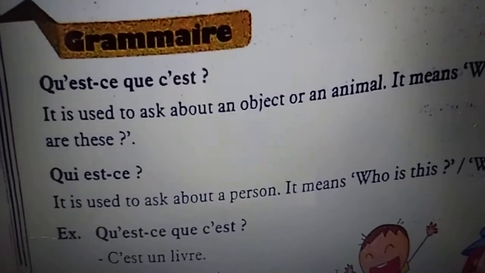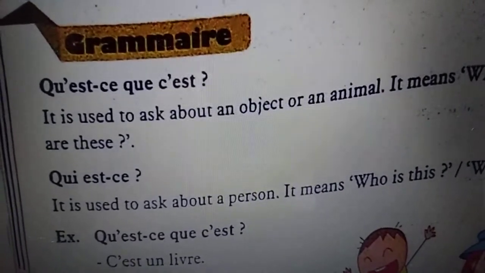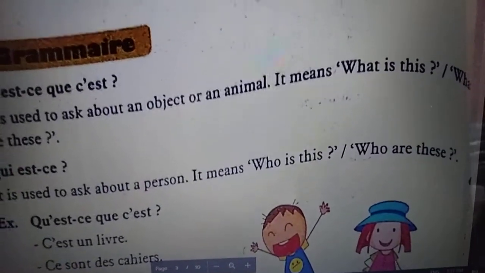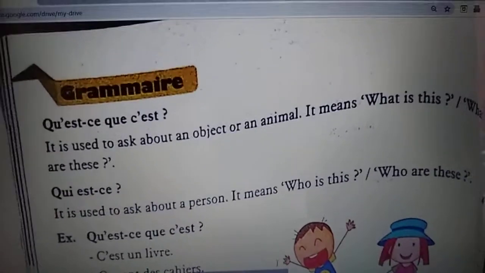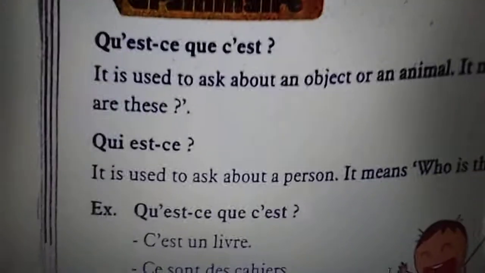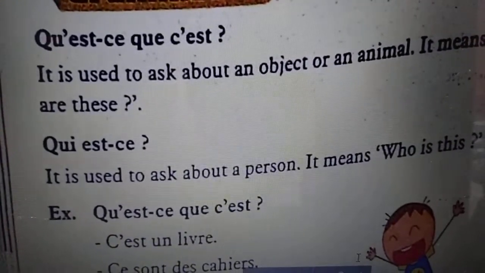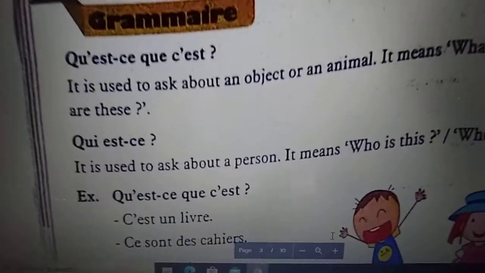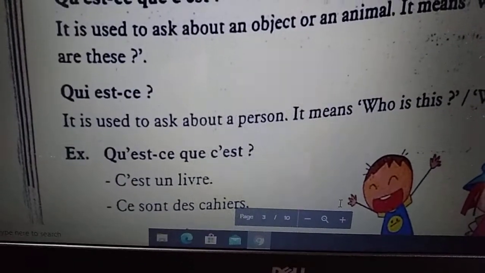Now see, qu'est-ce que c'est? It is used to ask about an object or an animal, right? So it means what is this or what are these? Qui est? It is used to ask about a person. It means who's this and who are these. Now these are some examples.